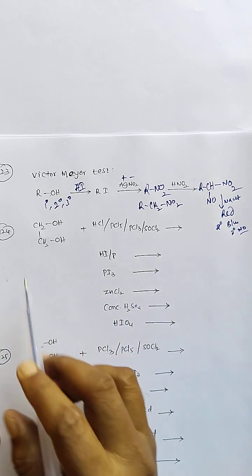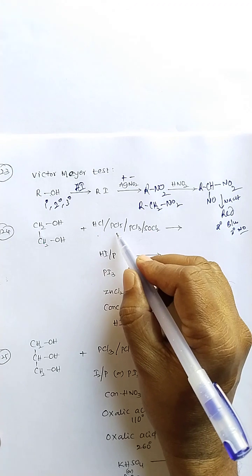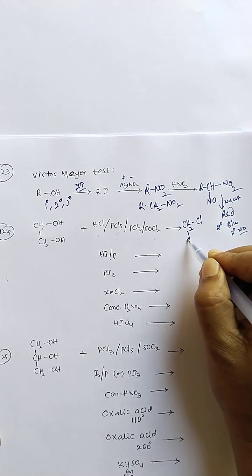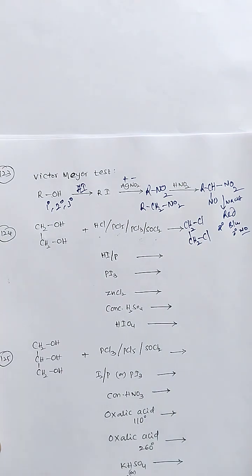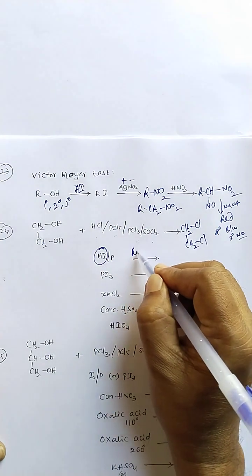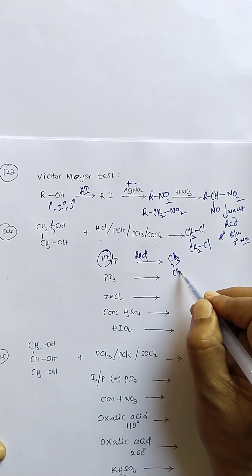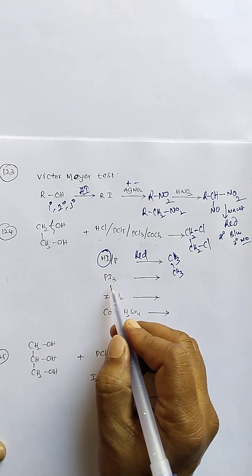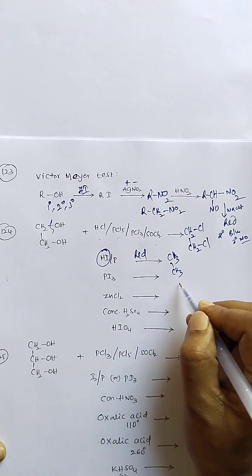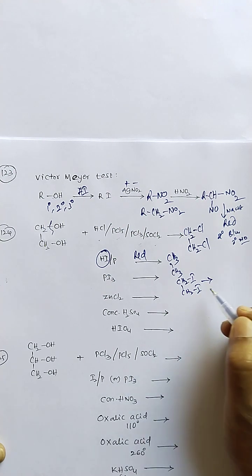Next, reactions of glycols, reaction with halogenating reagents. Here HCl, PCl5, PCl3 or SOCl2 are used. We know that the hydroxy group is substituted to give a halogen derivative. With HI and phosphorus, phosphorus is a reducing agent, so reduction takes place and ethane is formed. Phosphorus iodide is an iodinating agent. CH2I and CH2I iodo compounds are unstable.